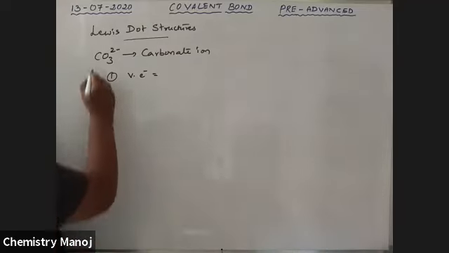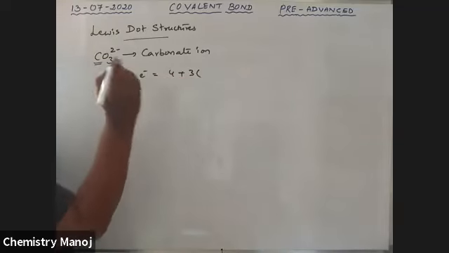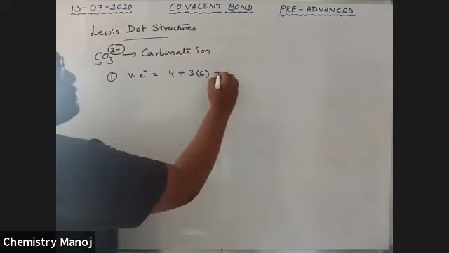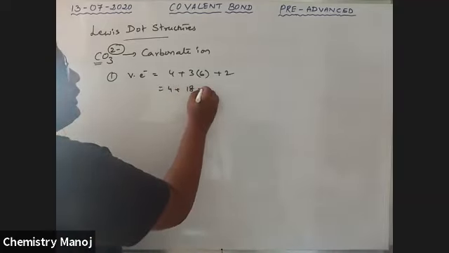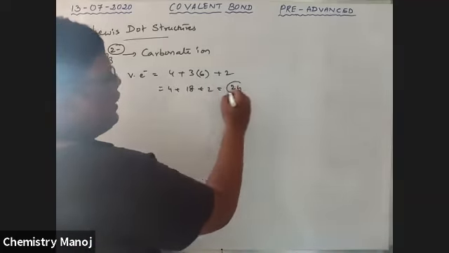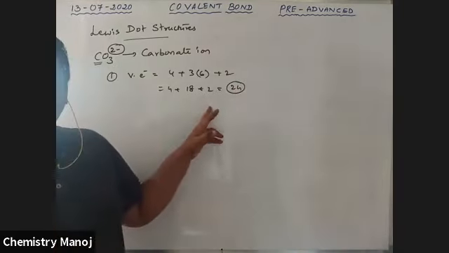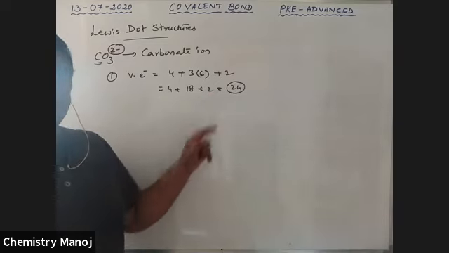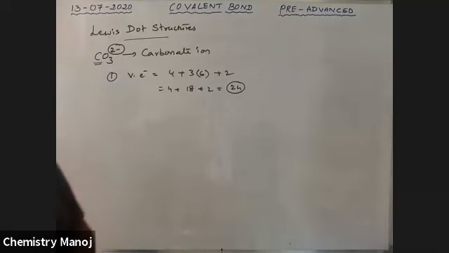So carbon, 14th group, 4, plus 3 into oxygen, 16th group, 6. There is a negative charge, so plus 2. So it is 4 plus 18 plus 2, 24 valency electrons. Did you understand my concept, my dear boys? What about this 2? This 2 is the electrons gained by the dianion because it has a minus 2 charge.